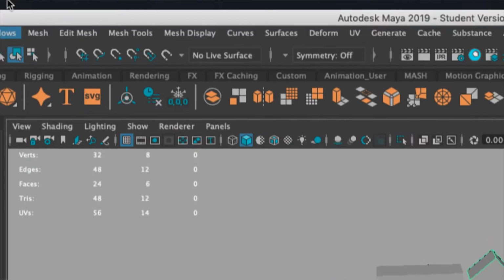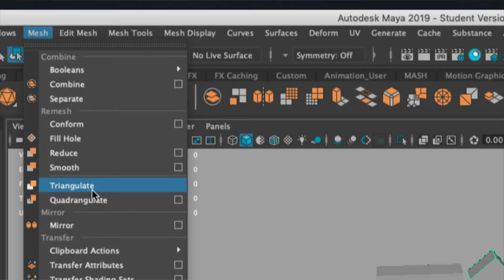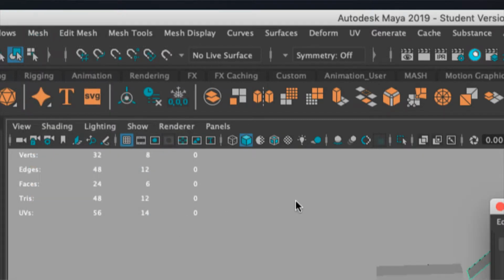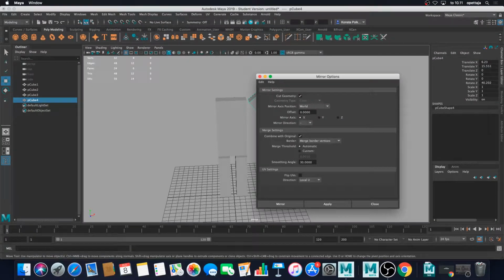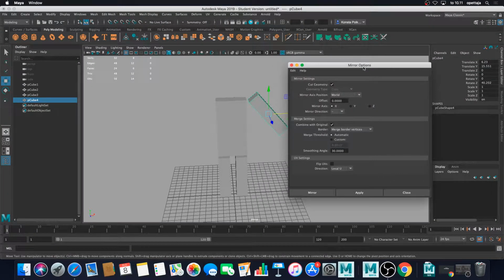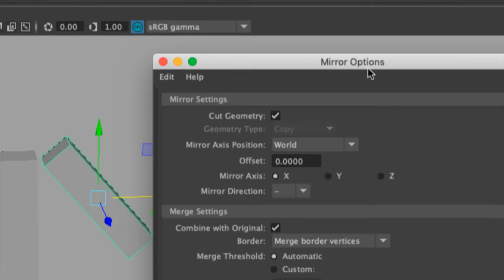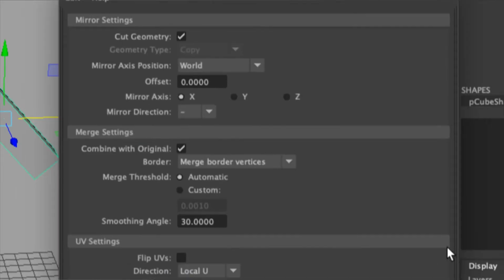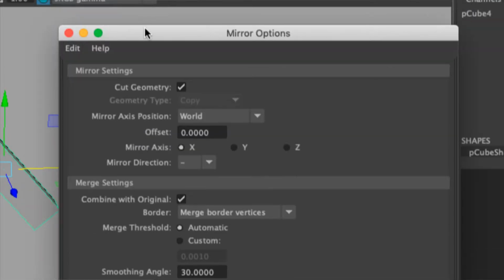Sorry. So Mesh, Mirror, with the options window. And the options window pops up. There is a bunch of options, but the most important ones are the mirror settings here. So let's go through those.